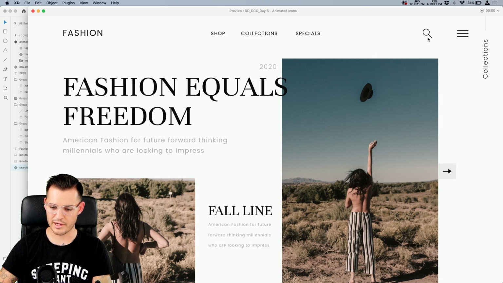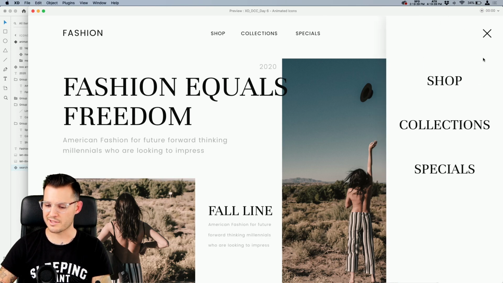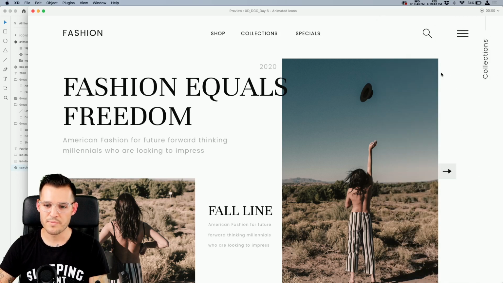I just hover over it. I get this little search icon. I actually hate this animation. I think it's cheesy. It's a bad animation, Jesse. You need to fix that later on. That would be my little note to self. But our little arrow's kind of cool. Maybe a little too chunky. Our little search animation kind of thing's good. But what I really like is our menu animation, which I think is pretty cool.